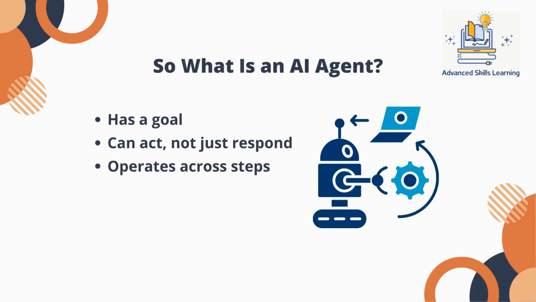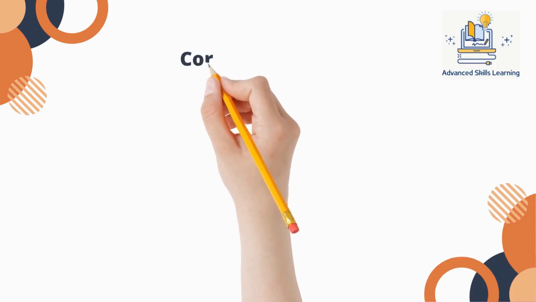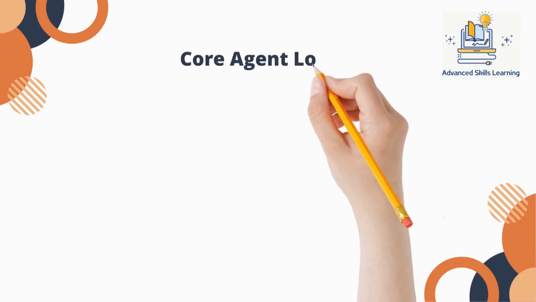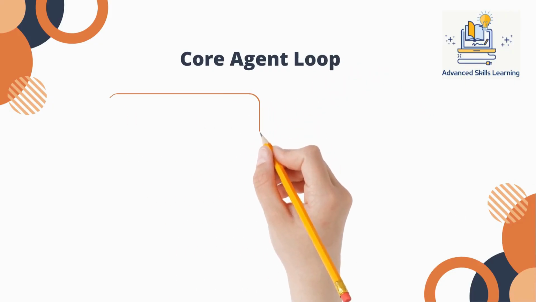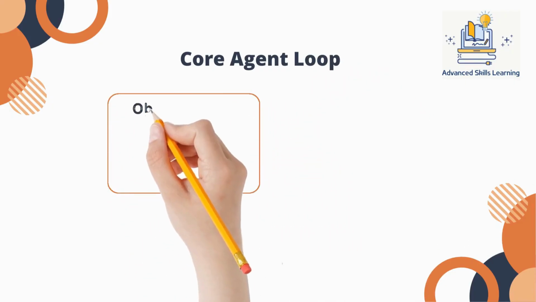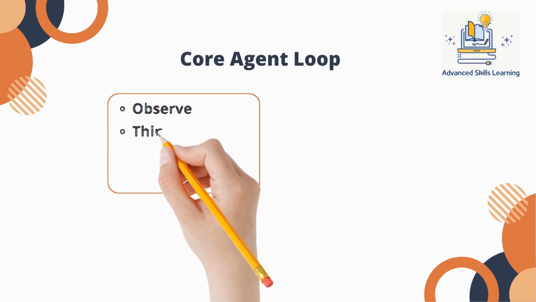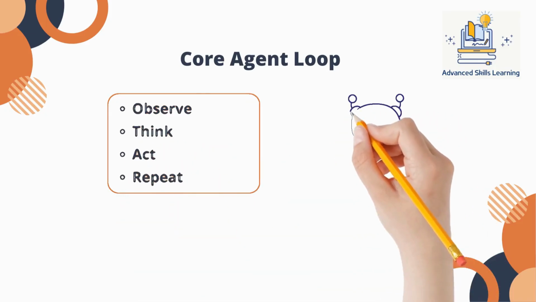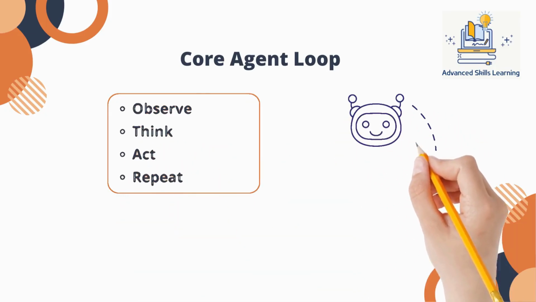At the core of every agent is a simple loop: observe, think, act, and repeat. The agent looks at its current state, plans the next step, executes an action, such as calling an API or querying a database, and then updates its understanding based on the result. This loop continues until the goal is reached or the task is stopped.